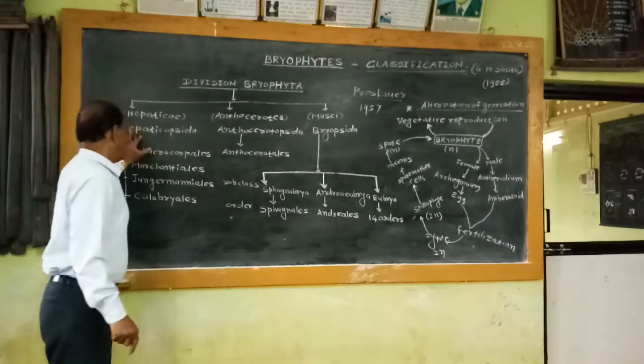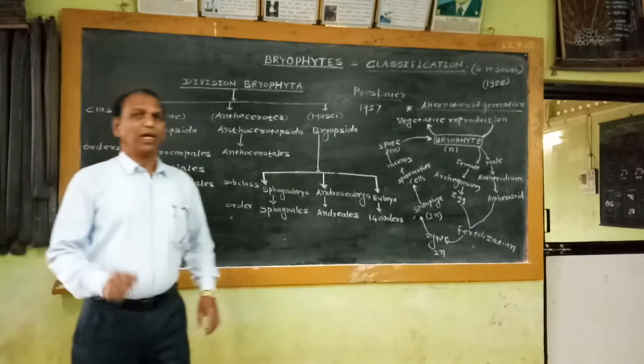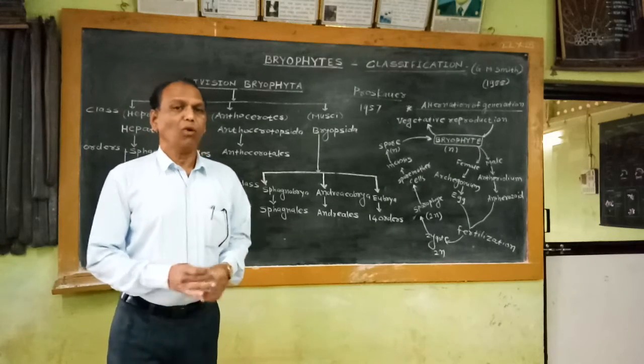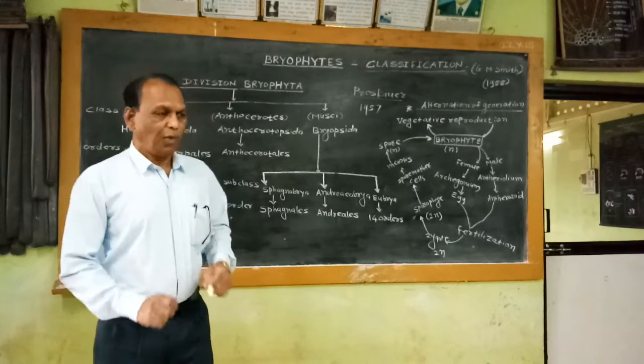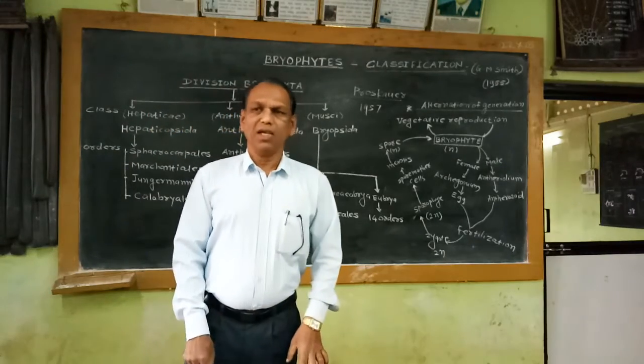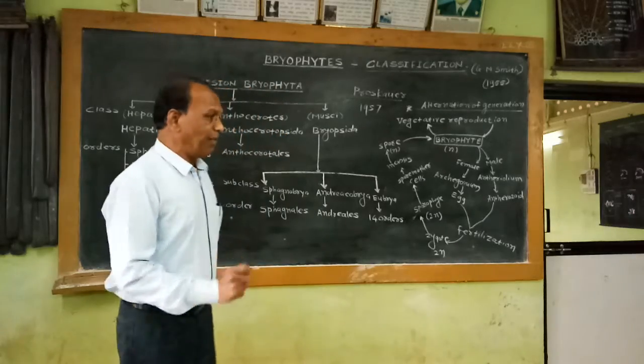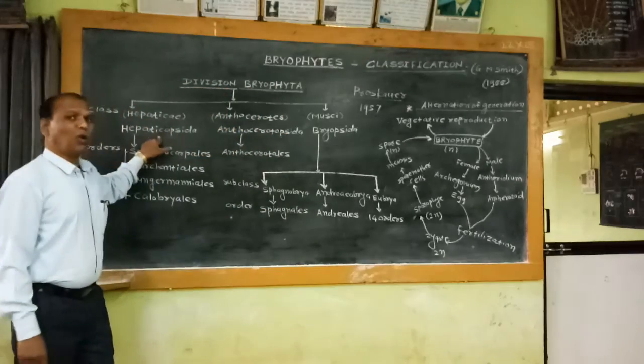The members included in Hepaticopsida are commonly known as liverworts because the shape of the thallus or gametophyte resembles the liver in our body. That's why the members of this class are commonly known as liverworts.